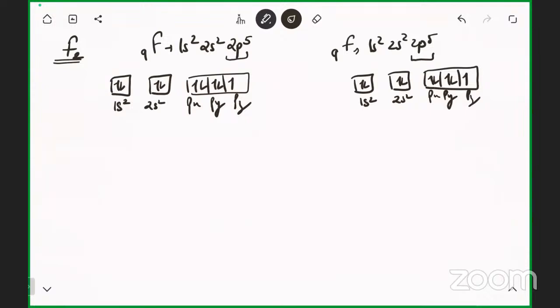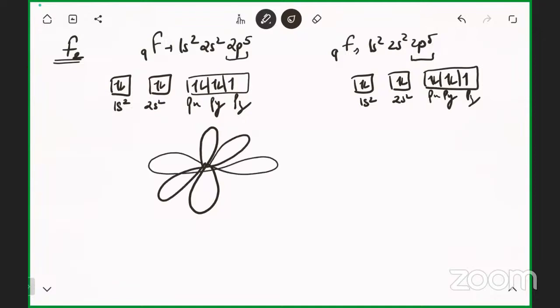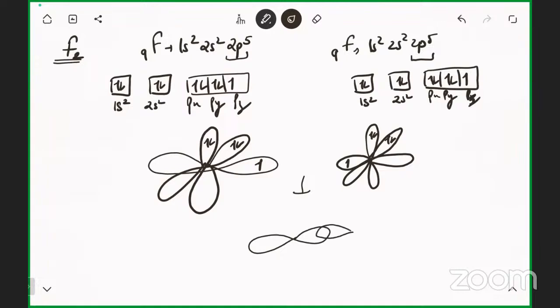Now if I make these orbitals, this is px, this is py, and this is pz, and again for the other one, px, py, pz. px is fully filled and py is fully filled in both. Which one will overlap? pz. This is my z axis, and z has one unpaired electron, so they will overlap with each other like this.